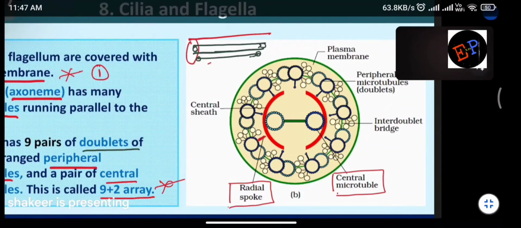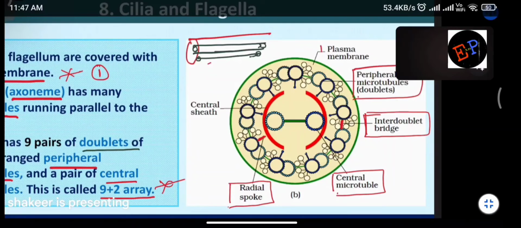And here you have the interdoublet bridge. What is the function of this interdoublet bridge? This green color structure which you are seeing here is called the interdoublet bridge. It is responsible for connecting the outer tubules, connecting one pair of tubules to another pair of tubules. Then we have peripheral microtubules. Peripheral microtubules means the 9 pairs of tubules which are present.